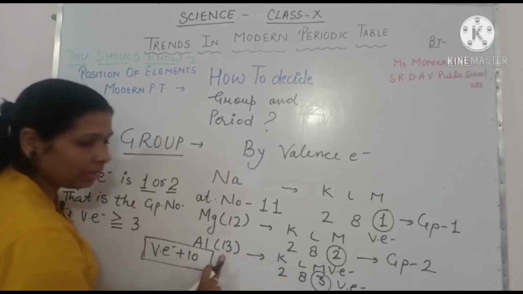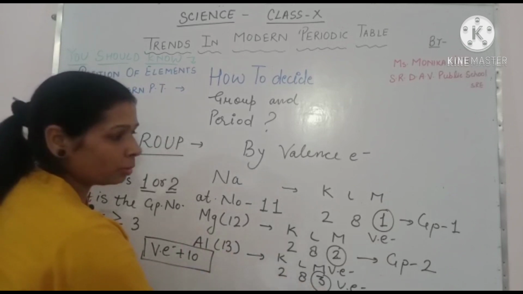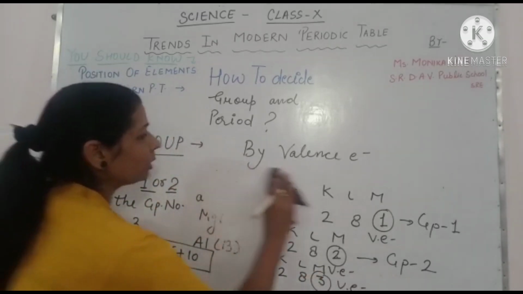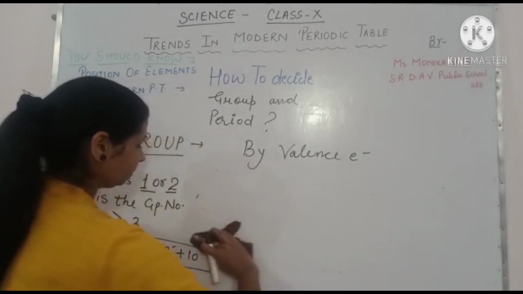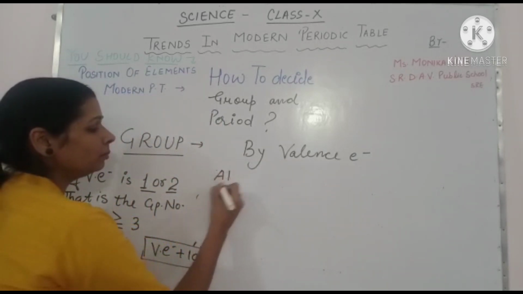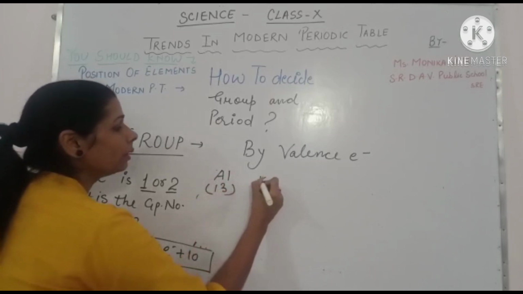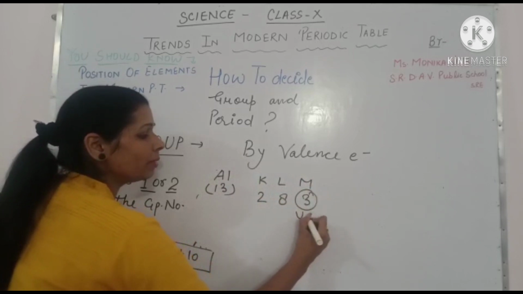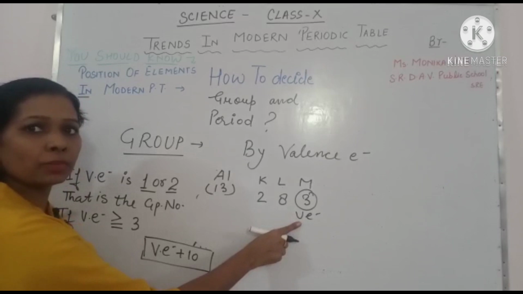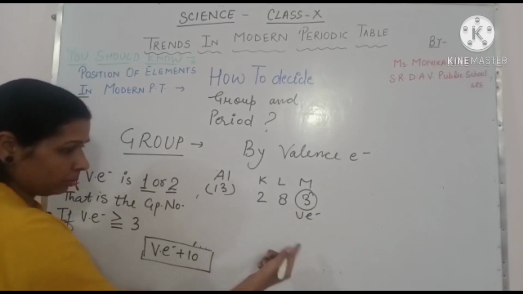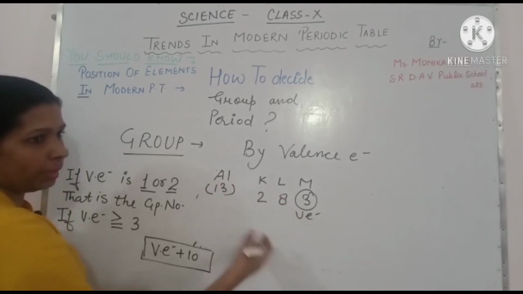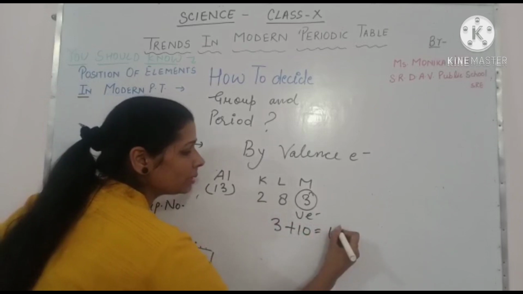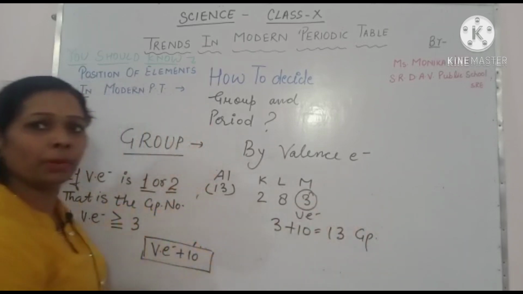In aluminium, valence electron is 3. देखिए एक बार और यहाँ explain कर देती हूँ clearly आपको. Aluminium, atomic number 13, electronic configuration is 2, 8 and 3. So 3 is the valence electron. As this valence electron is 3 or greater than 3, then 3 plus 10, that means 13 is the group number.